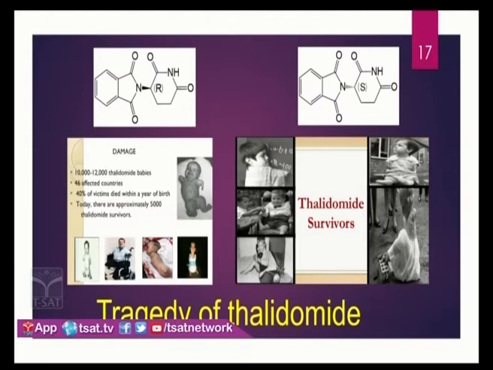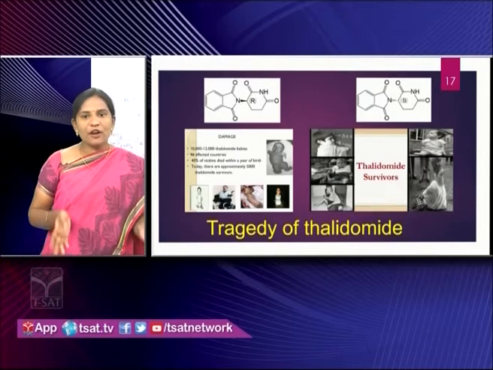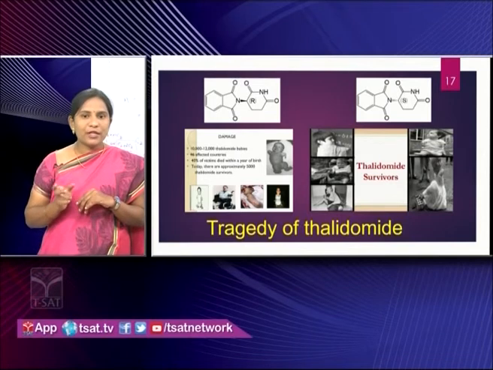You can see from the slide, the R isomer is different from the S isomer only in the attachment of the group to the nitrogen. In the R isomer, the group attached to the nitrogen is above the plane, and in the S isomer it is below the plane. But only this much of a small difference is there, yet the therapeutic activity of the two drugs is opposite to each other.